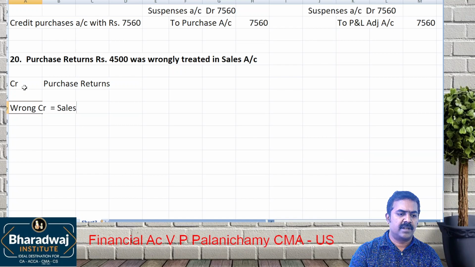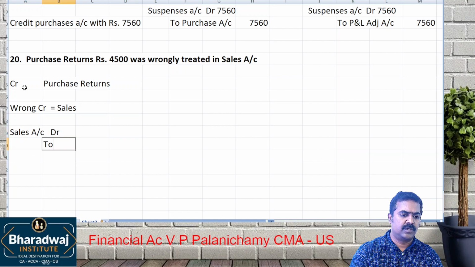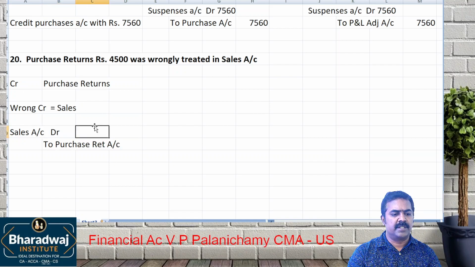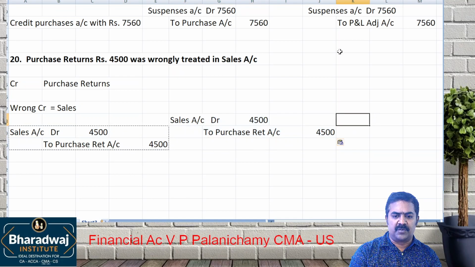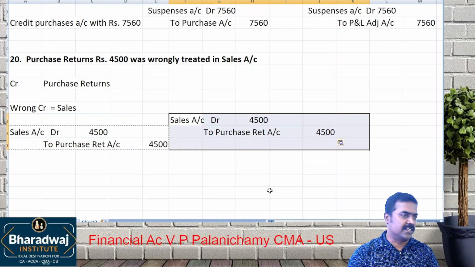Sales. How to rectify? Sales account debit to which account? How much? After final accounts or after trial balance, same entry. After final accounts, both will be P&L adjustment to P&L adjustment, so no entry required.